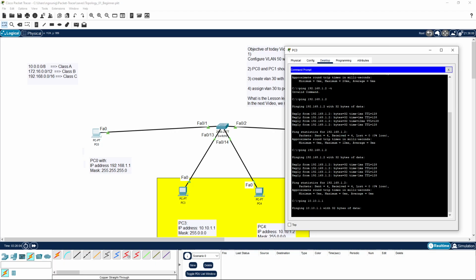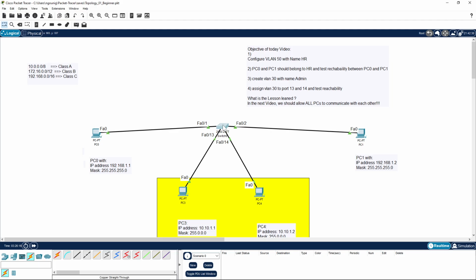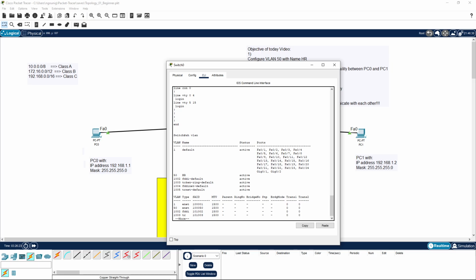It will not. Look at this. Why? This is a question why. What do you think? Because they are not in the same subnet. But look at the switch. On the switch, they all belong to the same VLAN. If I do show VLAN, look right here.